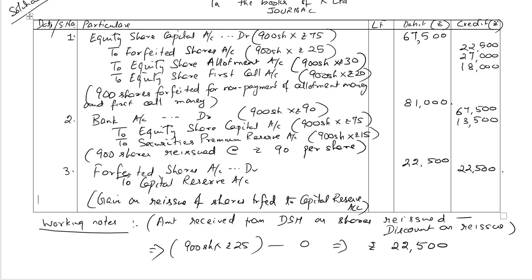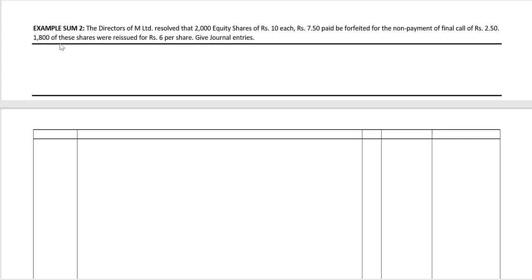So this is the answer to the first example sum. Example sum 2. The directors of M Limited resolved that 2,000 equity shares of rupees 10 each, 7 rupees 50 paise paid, be forfeited for the non-payment of final call of 2 rupees 50 paise. 1800 of these shares were reissued for rupees 6 per share. Give journal entries.